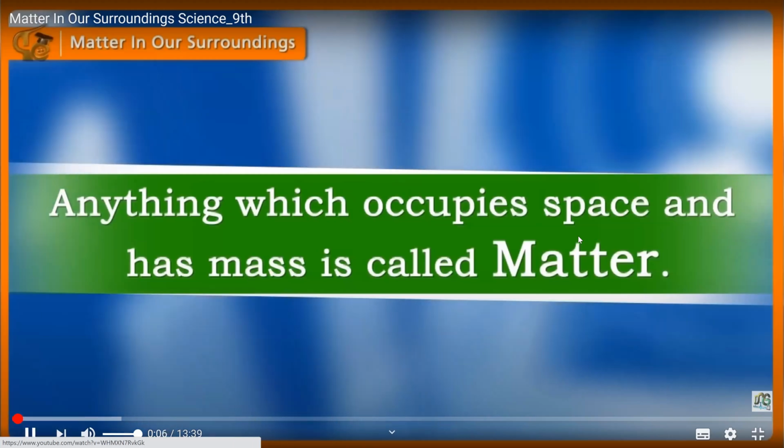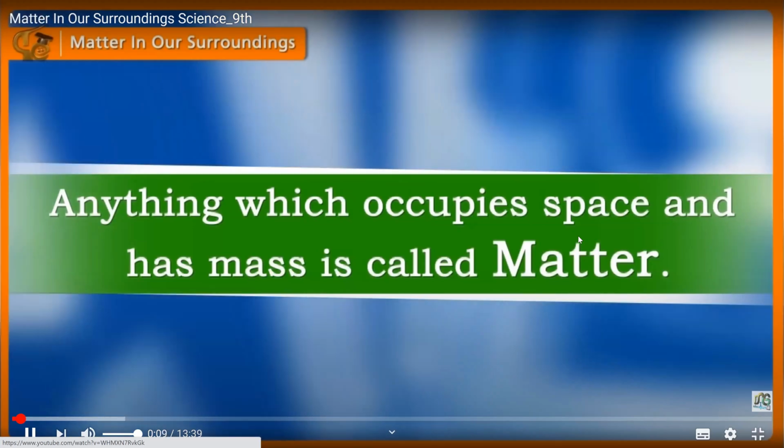Which occupies space and has mass is called matter. Matter in our surroundings.